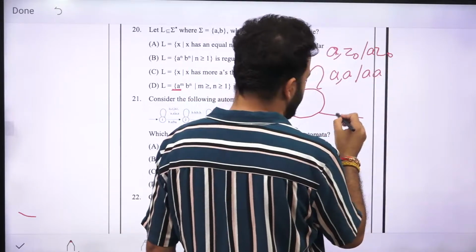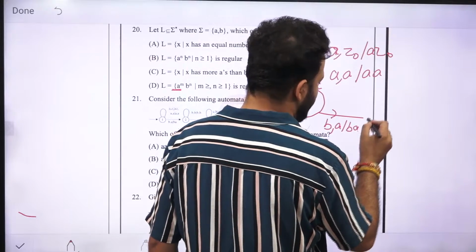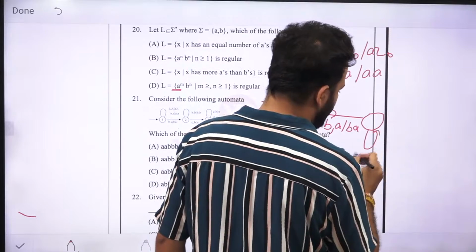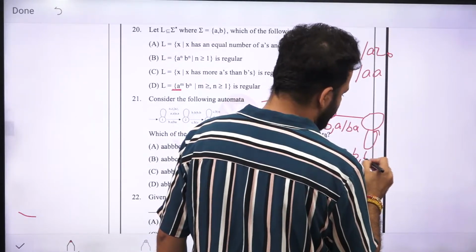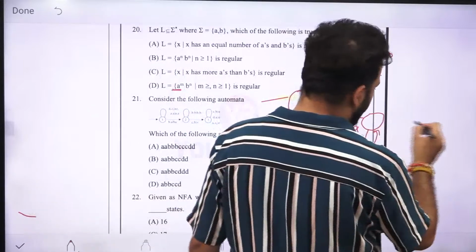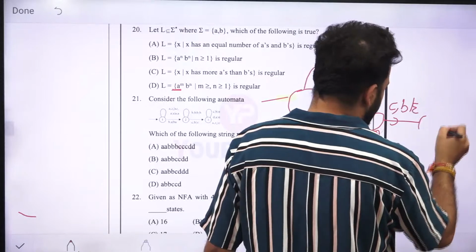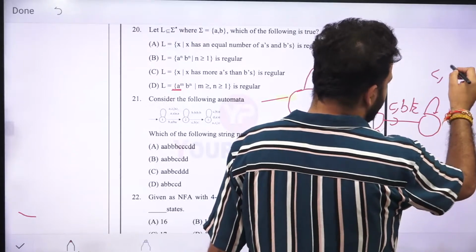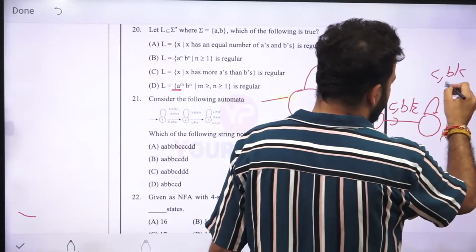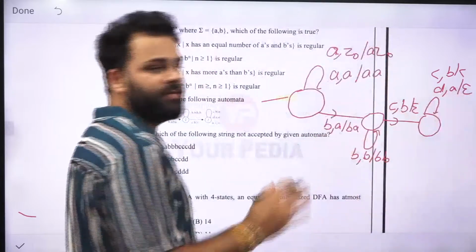Whenever b comes, we are pushing it into the stack. After that, no matter how many b's come, we are again pushing b into the stack. After that, for c, we are popping b. Then all the c's will pop d, and all the d's will pop a, and then after that it will be accepted.